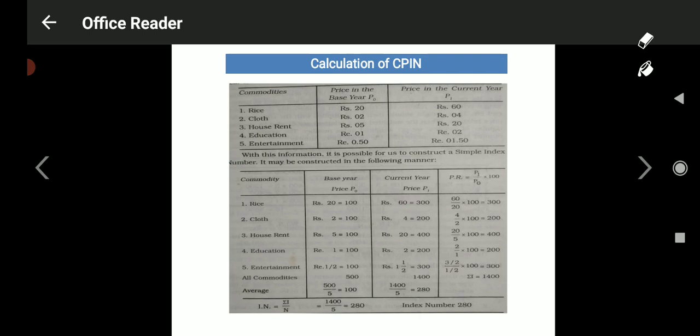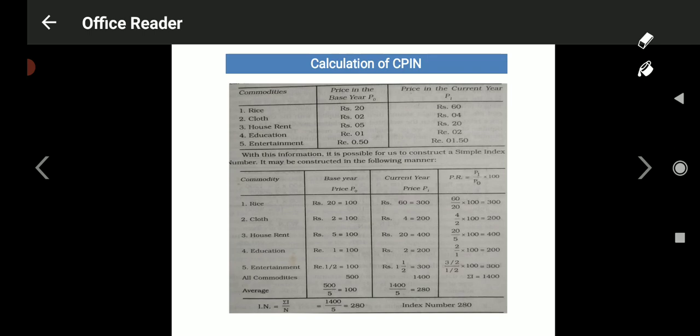House rent is rupees 5, it is also equal to 100. And education is 1 rupee, equal to 100. And entertainment, how much? 50 paise is also equivalent to 100. It means 5 commodities are equivalent to 500, and 500 divided by 5 commodities is again equal to 100. So the base year index must always be 100, whatever the price may be.